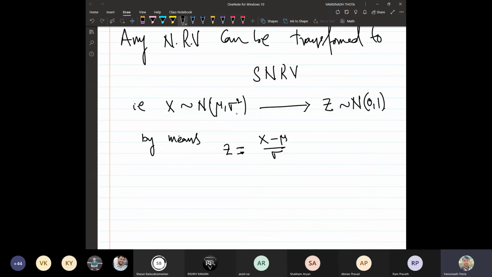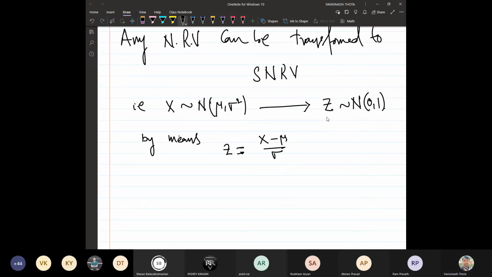What is capital X? Capital X is a function. What is mu? Consider mu as a constant function. And what about sigma? It is a division. So it is X minus mu, which is a function, and then subtract and divide with the scalar sigma.